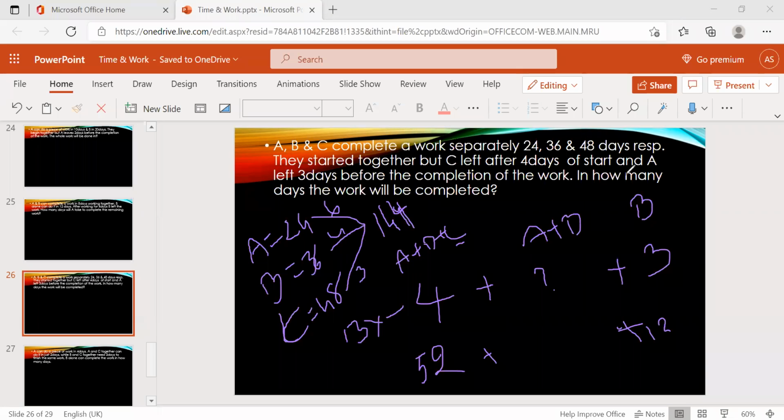So now the total work is 144, right? In first 4 days, 52 is completed. And next, last 3 days, 12 is completed. That's nothing but 64 units of the work is completed. Then what's the remaining? 80. So 80 units of the work is still remaining. So who will do this 80 work?